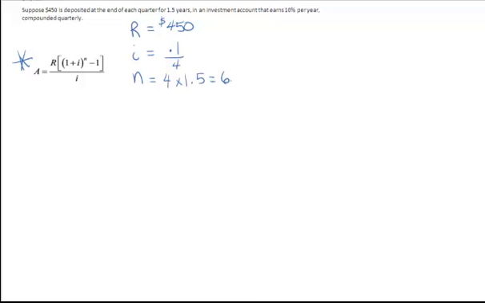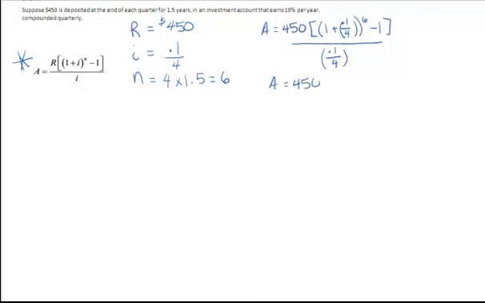You substitute those values into the equation and you start solving for A. So you have your $450 where the R is, and in the brackets you have 1 plus I, which is 0.1 divided by 4, and that's all raised to the power of N, which is 6. And then you will subtract the 1 and divide all that by I, which is 0.1 divided by 4. And as you go through solving, you find that